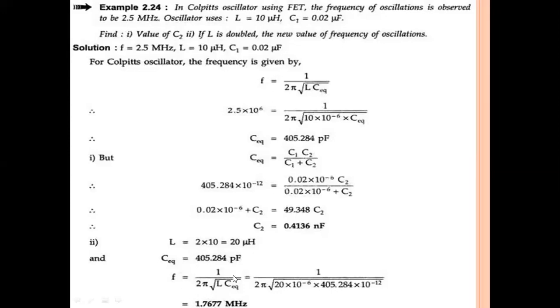That is F equal to 1 by 2 pi root L into C equivalent formula. So here 1 by 2 pi, L is the new value, 20 microhenry, and C equivalent is 405.2 picofarad. So this is the new inductor, and with this new inductor we can get the new frequency, which is equal to 1.7 megahertz. This is the new frequency. Okay, so this is about the Colpitts oscillator.